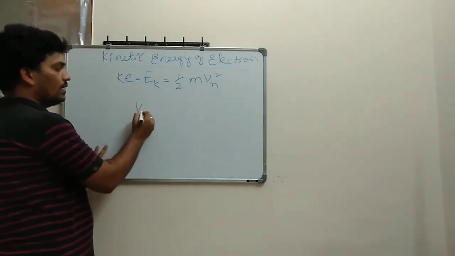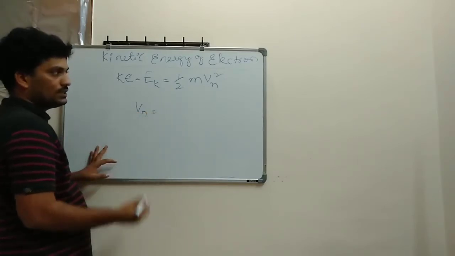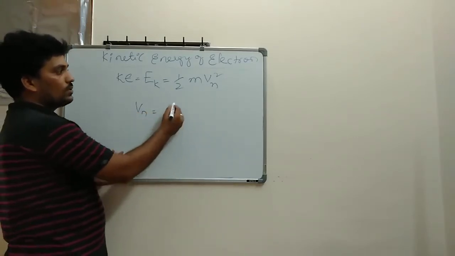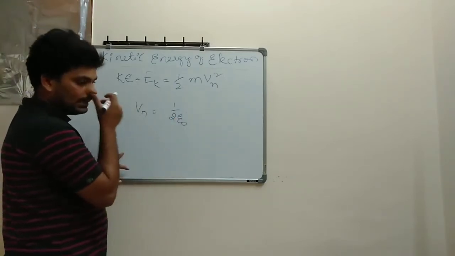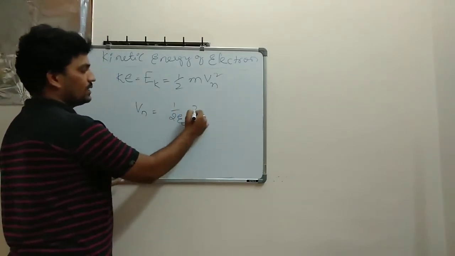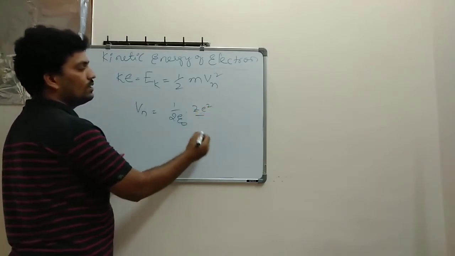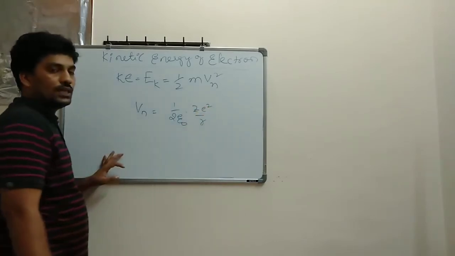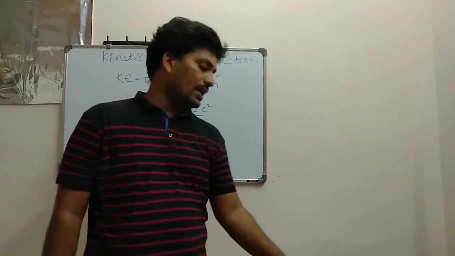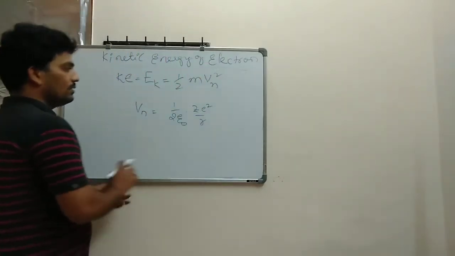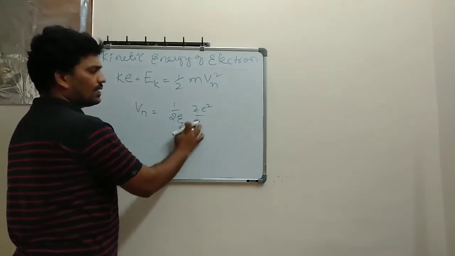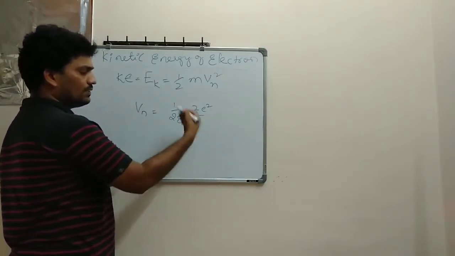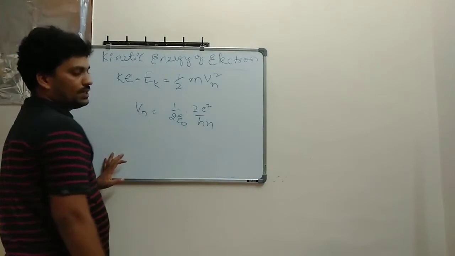You know already the Vn value, generally Vn is equal to 1 divided by 2 pi epsilon naught, Z e square divided by n h. I wrote it in terms of Z e square divided by Rn, and if everything is cancelled, then nh will remain.